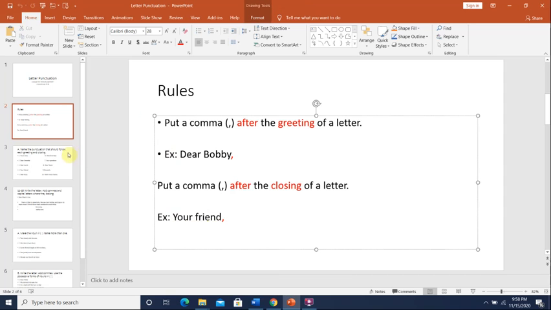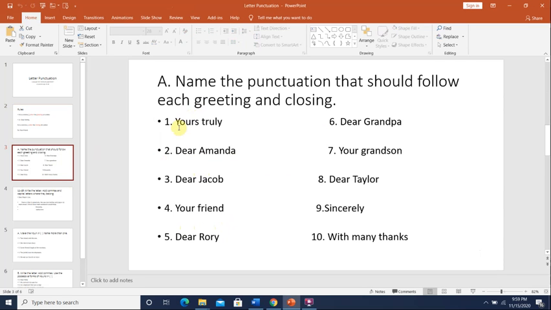All right? So in the greeting, you put the comma after the person's name, and in the closing, you put the comma after the closing, and then you write your name. All right? Like for example, if I say yours truly, this is a closing.